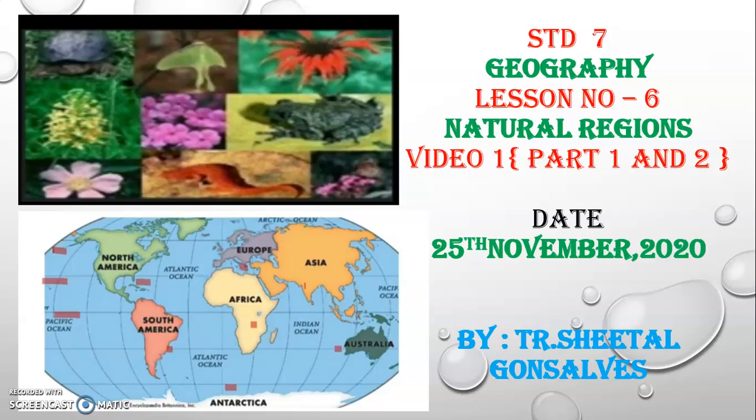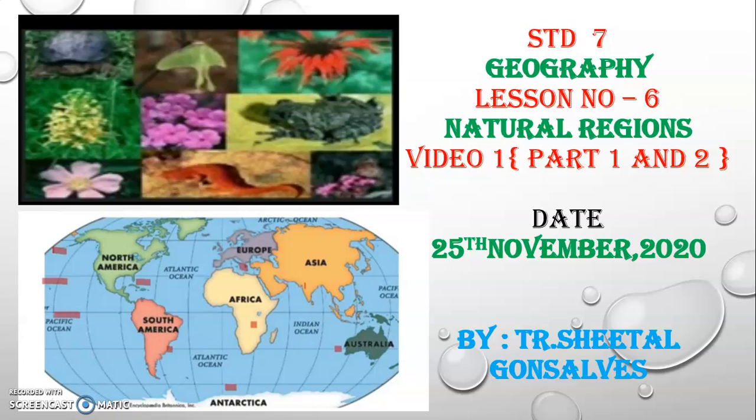Now, as you can see on your screen, the 7 continents of the world: North America, South America, Africa, Europe, Asia, Australia, Antarctica. Each continent has some important natural factors, and every continent stands out with them.